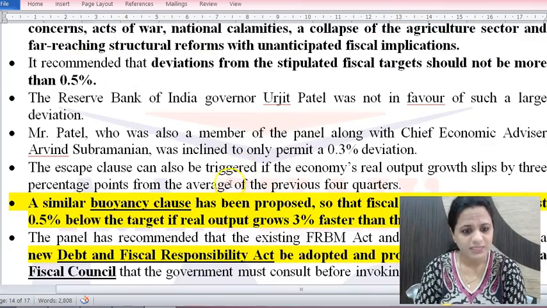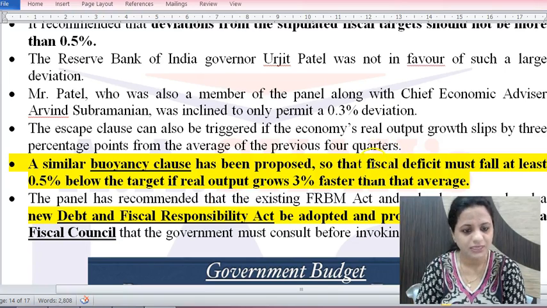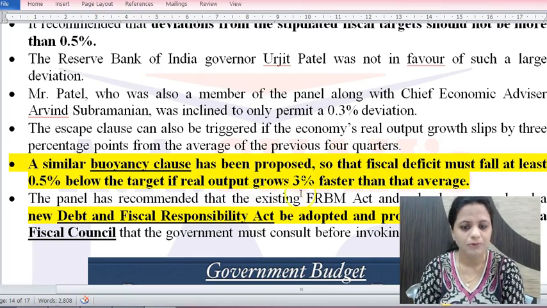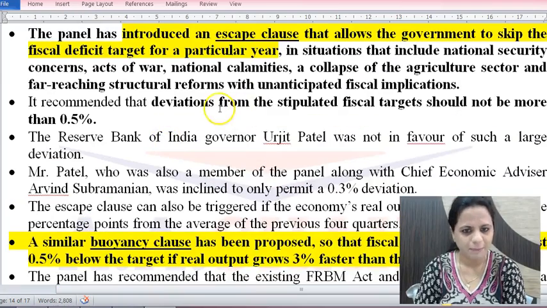Also, another suggestion is buoyancy clause. So buoyancy clause means if the target real output growth is much faster than the average, 3% faster than the average, then fiscal deficit must fall further, at least by 0.5%. Here the escape clause also allows up to 0.5% deviation. Actually the RBI governor, Mr. Urjit Patel, was also a member of this review committee.